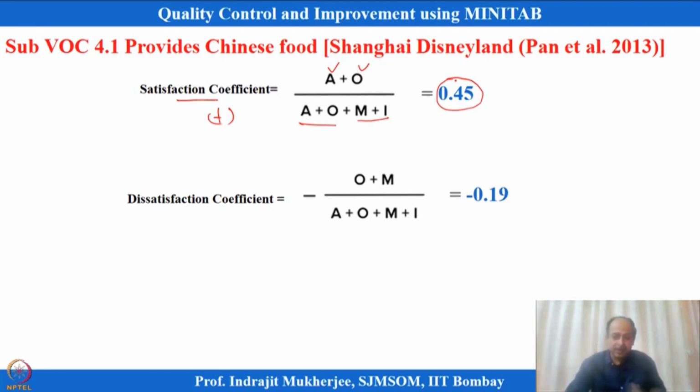So it will go into sub voices like that. Similarly, we can calculate a dissatisfaction coefficient, which is given by O plus M divided by the total summation of A plus O plus M plus I. This comes out to be minus 0.19. So for every sub voice we can have a satisfaction coefficient and a dissatisfaction coefficient.